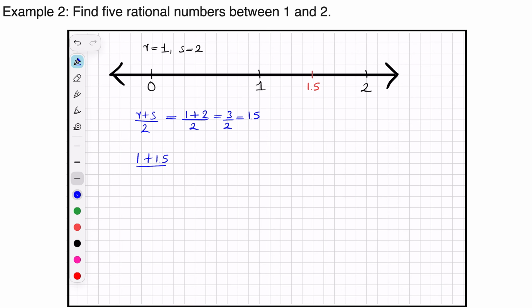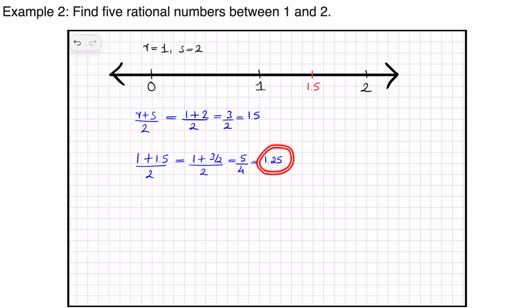We can write it as 1 plus 1.5, or 1 plus 3 by 2, whole divided by 2. If you calculate, this will come to be 5 by 4, which is 1.25. As I said before, this 1.25 will lie exactly between 1 and 1.5.